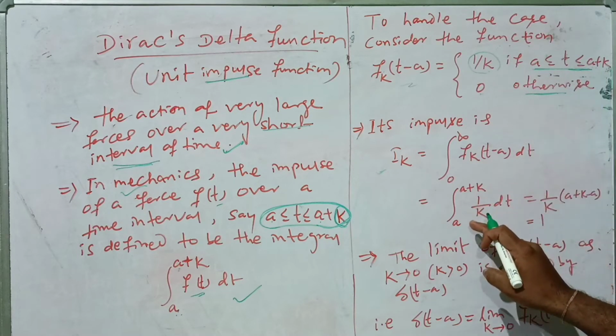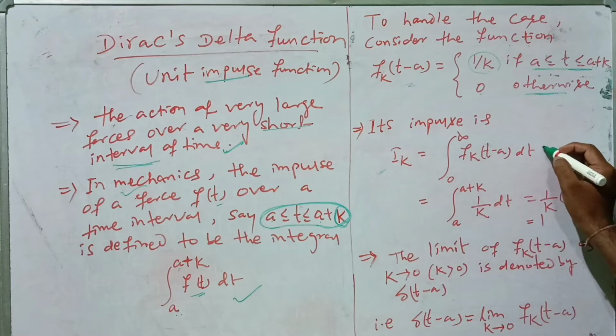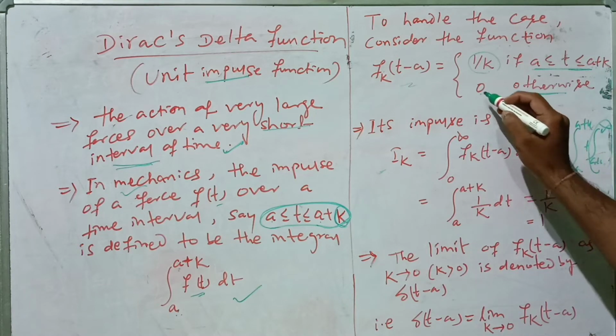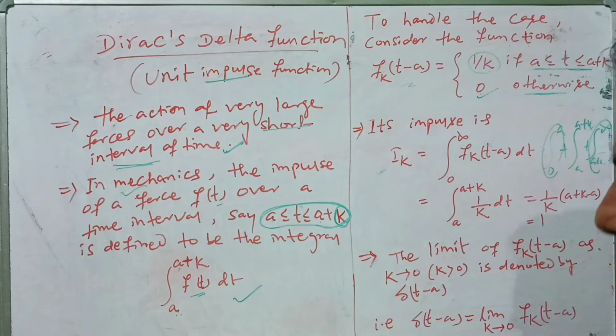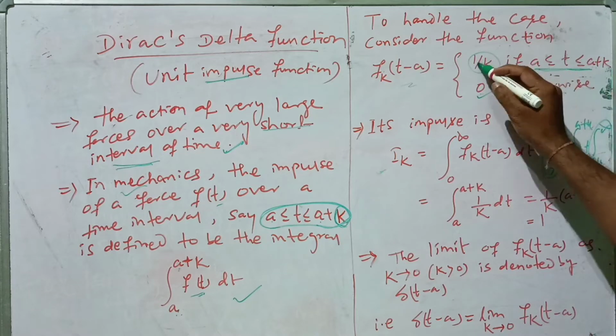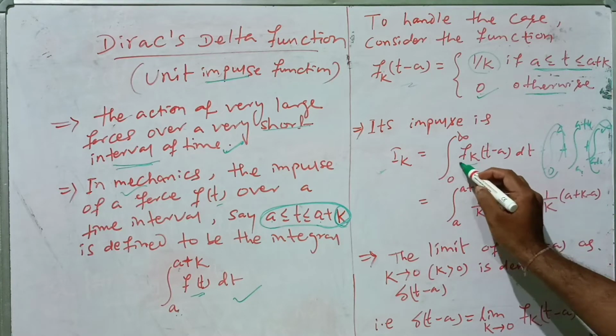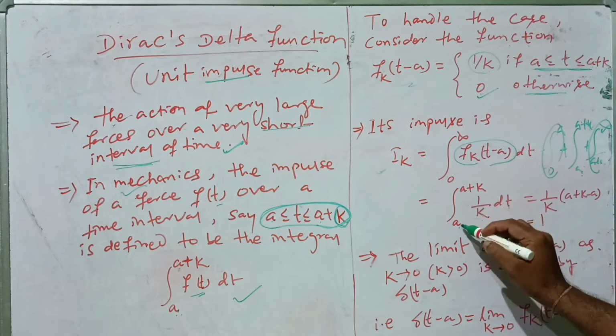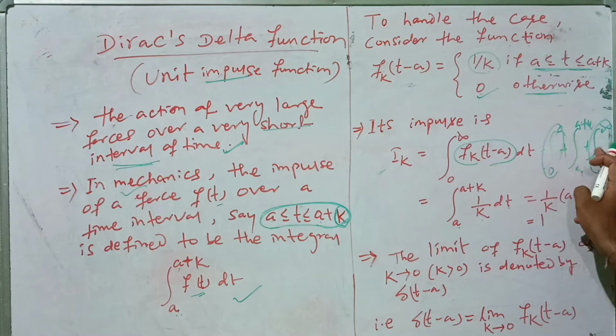If we break the interval into 0 to a, then a to a+k, then a+k to infinity, then for the first and last cases the value will be 0. Only for the interval a to a+k is the value 1/k. So we put f_k(t-a) as 1/k, so 1/k dt with limits a to a+k, and for other cases it will be 0.